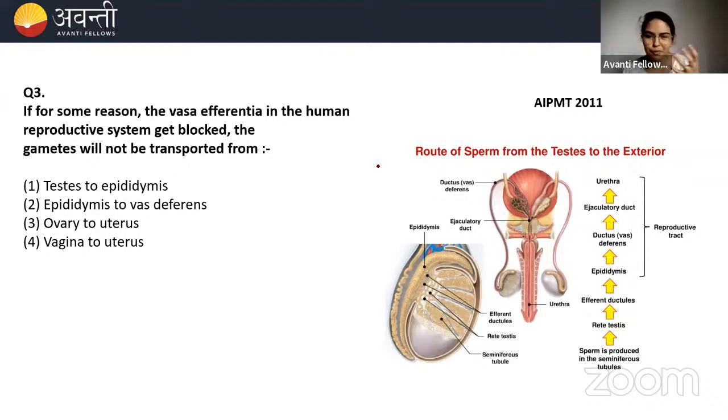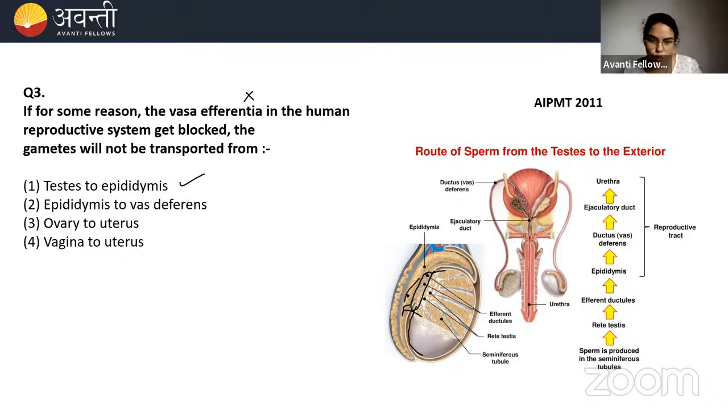Again, the same diagram. You will get tired of seeing this diagram, I'm telling you. Here, vasa efferentia is blocked for some reason. Where is vasa efferentia? It is present here between the rete testis and the epididymis. So if this vasa efferentia is blocked in the human system, how will gametes be transported, from where to where? First one is testis to epididymis. This entire part is testis, so testis to epididymis will be blocked. Yes, this is correct. But let us look at the other options.